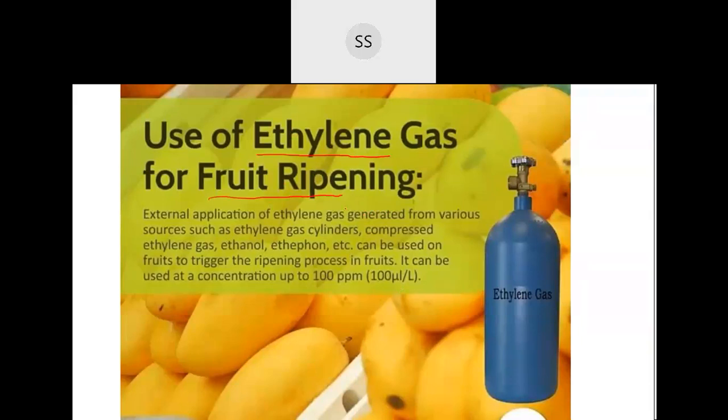Even at home, if you have a raw fruit which is just about to ripen, and you also have a ripe one, the ripe one usually releases this gas. If you keep them together, the raw one will also immediately become ripe, because of the gas which has been released. So it's a natural gas, but people even try to ripen fruits by supplying a certain concentration of ethylene, just to trigger the ripening of the fruits.